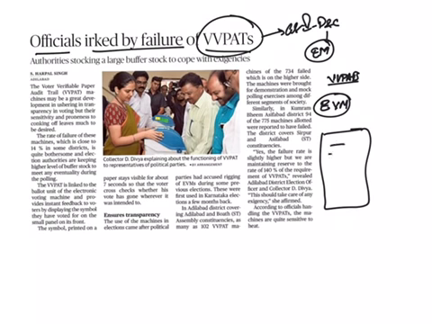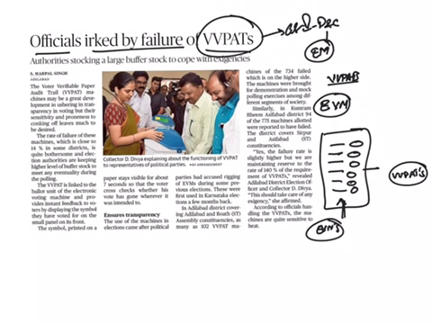Now, to overcome those criticisms, these EVMs were attached with VVPATs. What is meant by this VVPAT? Voter verifiable paper audit trail. What it actually is, this VVPAT is linked to the ballot unit of the electronic voting machine.